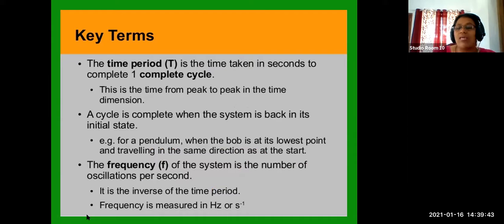Next, we are moving on to time period. You already know it, because many times we have repeatedly said time period. When we talk about rotational motion also, the same term comes. It is the time taken in seconds to complete one complete cycle. One complete cycle means one complete wave to travel, how much time it takes. So that is time period. So time period is the time taken in seconds to complete one complete cycle.